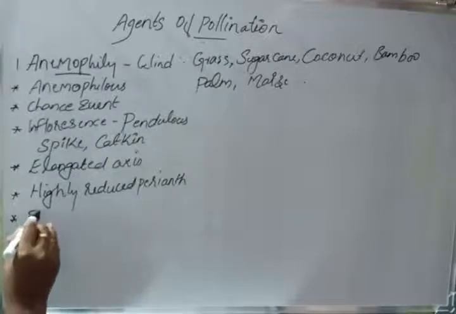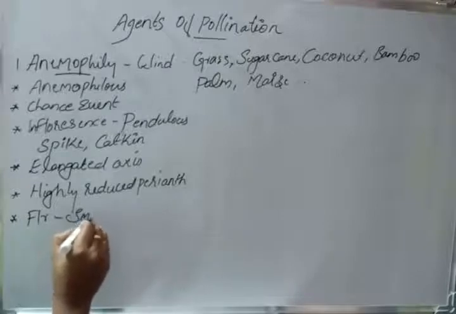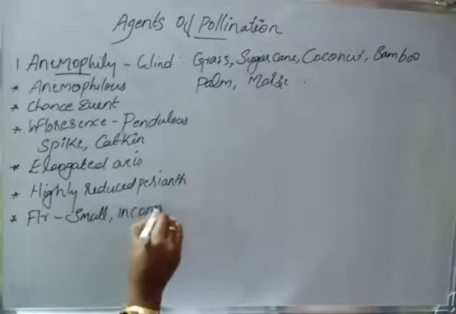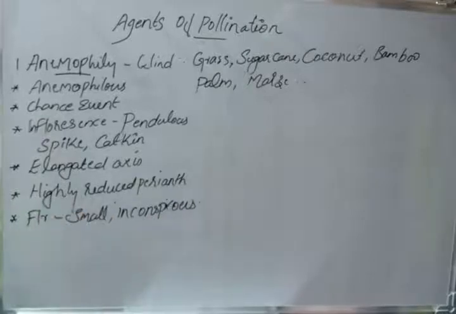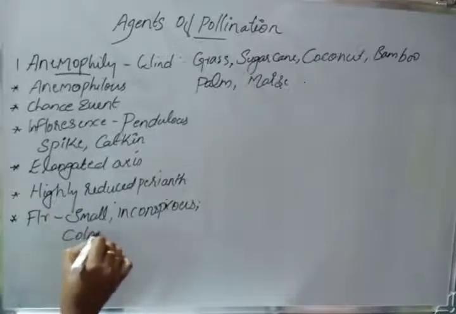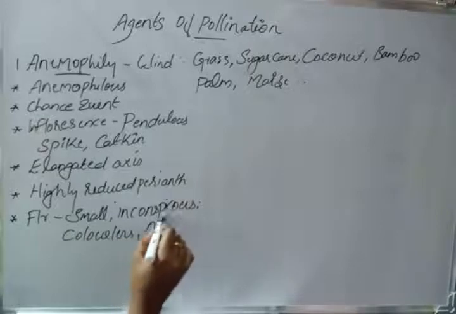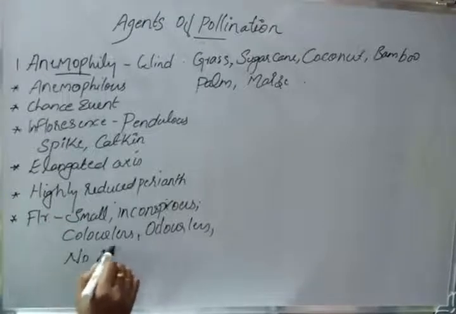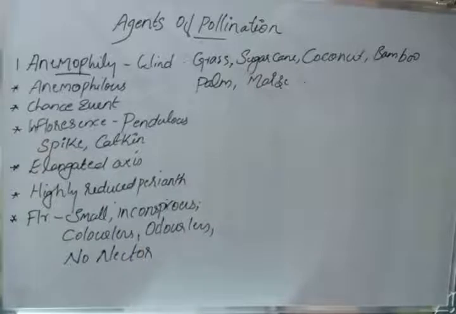So the flower should be small, inconspicuous, colorless, odorless, and not nectar producing.